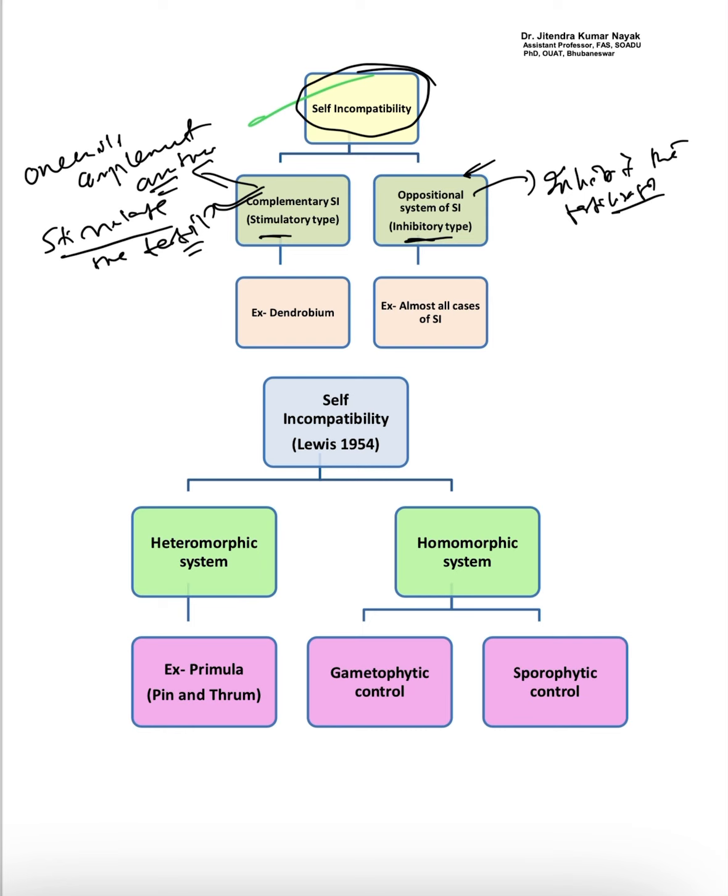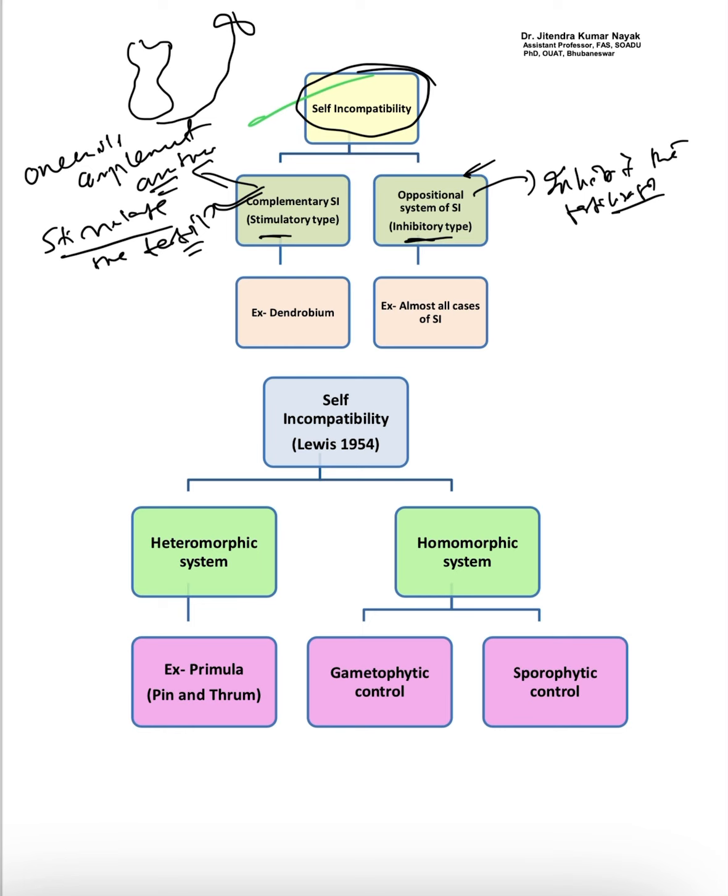So what do you mean by complementary? In this system, as you know, there are two things: one is the pistil, which contains style and stigma, and another is the anther.